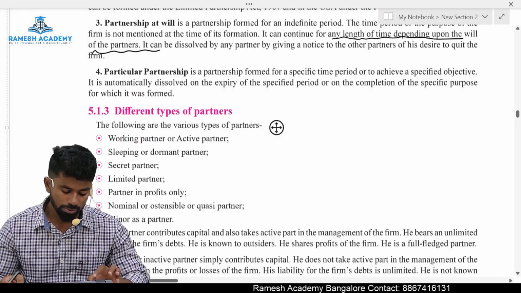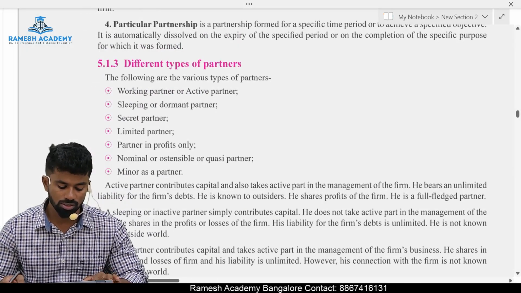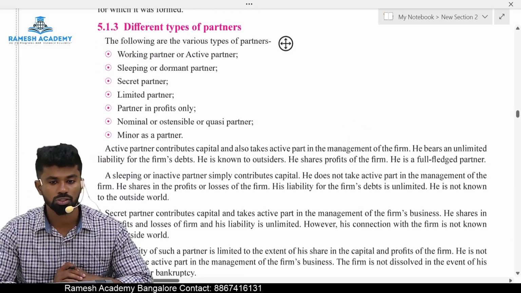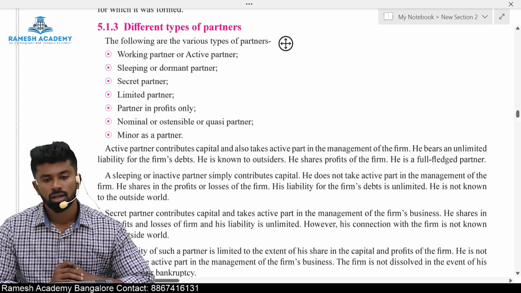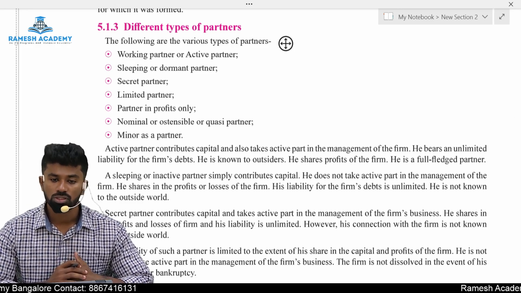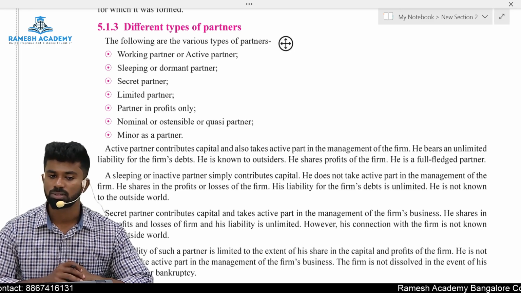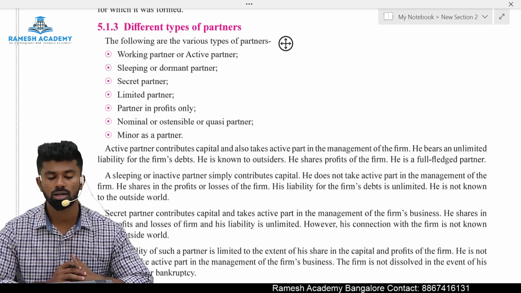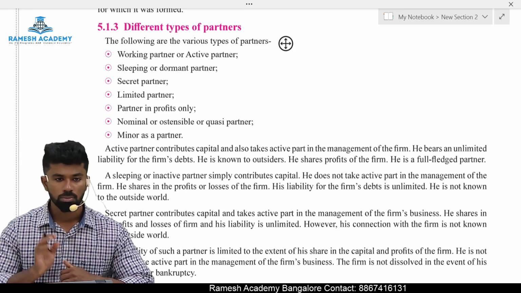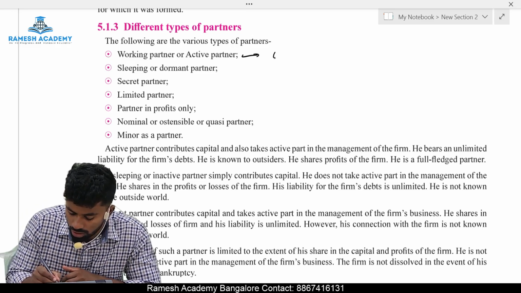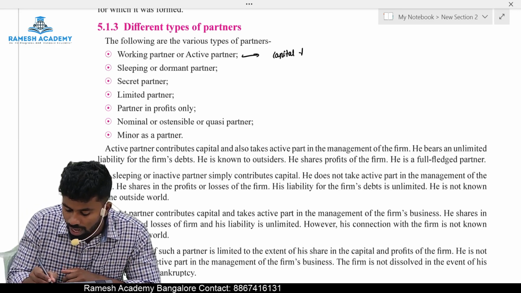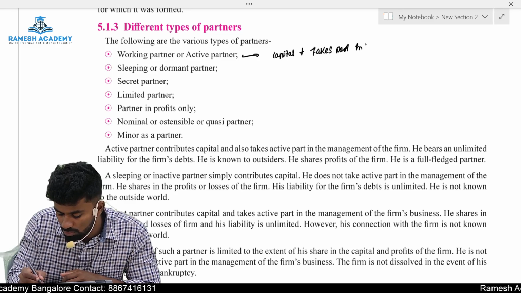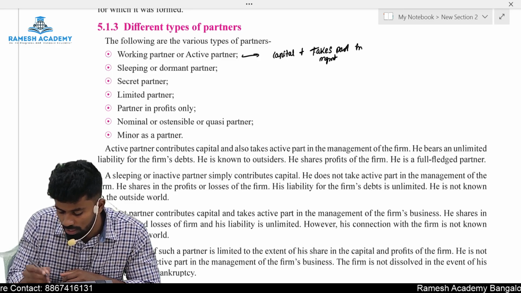Okay, different types of partners. We can classify the partners into various types. What are they, sir? First one, working partner or active partner. Who is a working partner? He is a partner who introduces capital to the business and actively takes part in the management of the business. That partner is called an active partner, or ostensible partner, or actual partner. The partner who introduces capital, plus he actively takes part in the management of the business, is considered an active partner.